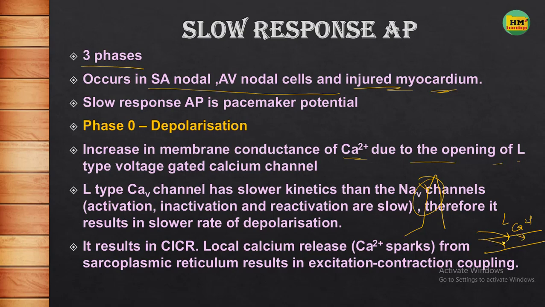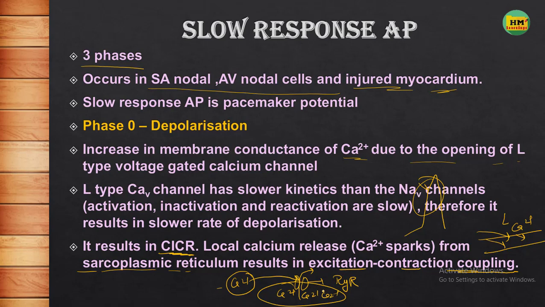Because calcium is entering the cell, it will cause a calcium-induced calcium release from the sarcoplasmic reticulum. The sarcoplasmic reticulum in the cell is a storehouse of calcium. On its membrane there is a receptor called the RYR receptor. When calcium enters the cell, it leads the RYR receptor to release calcium, which is responsible for excitation contraction coupling.